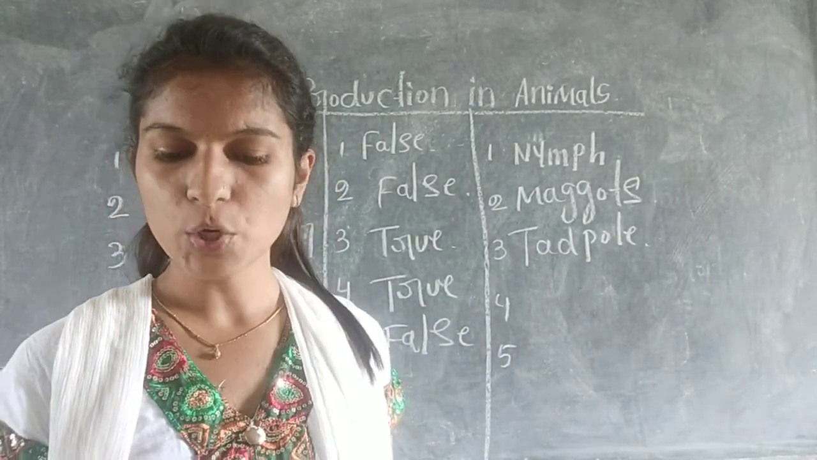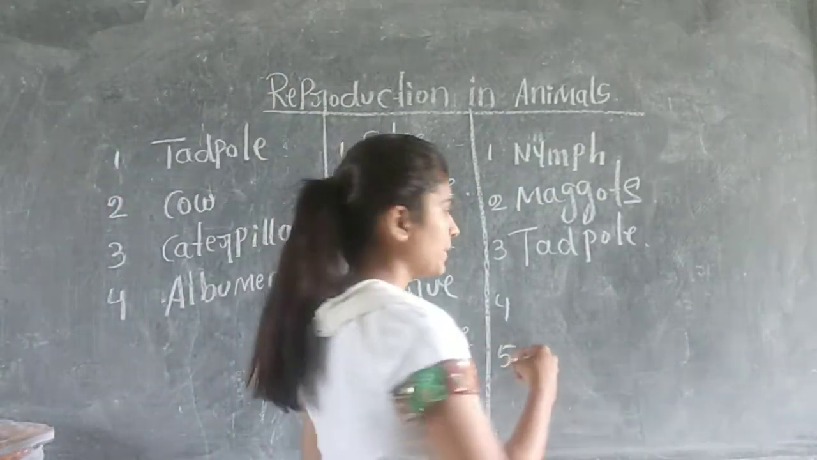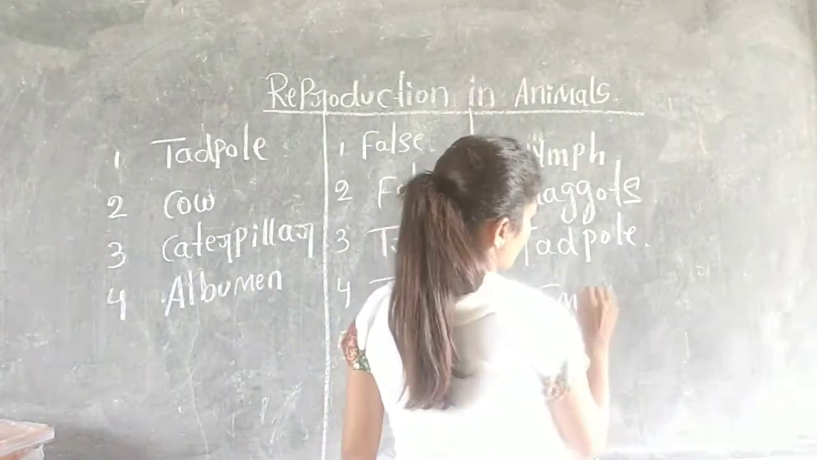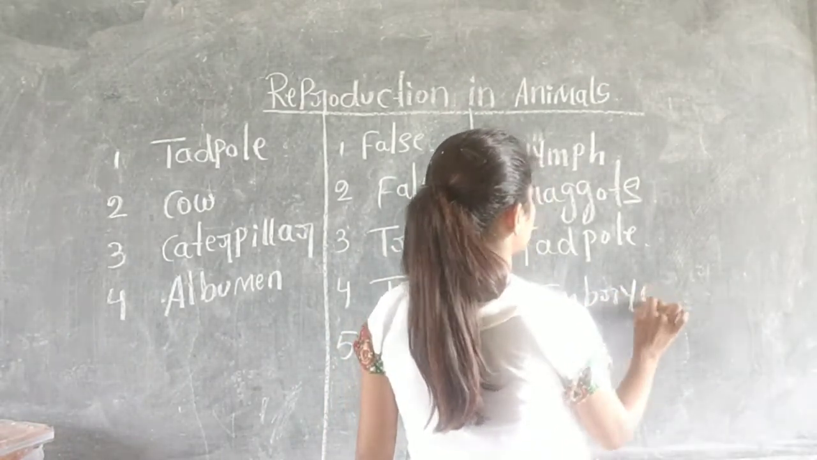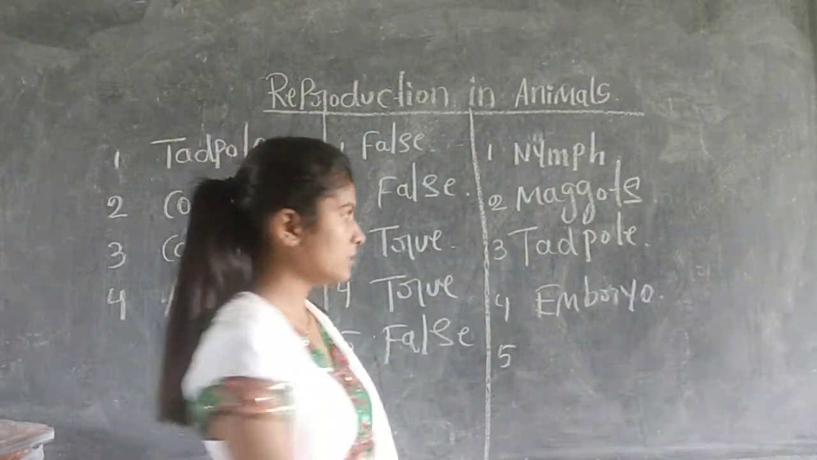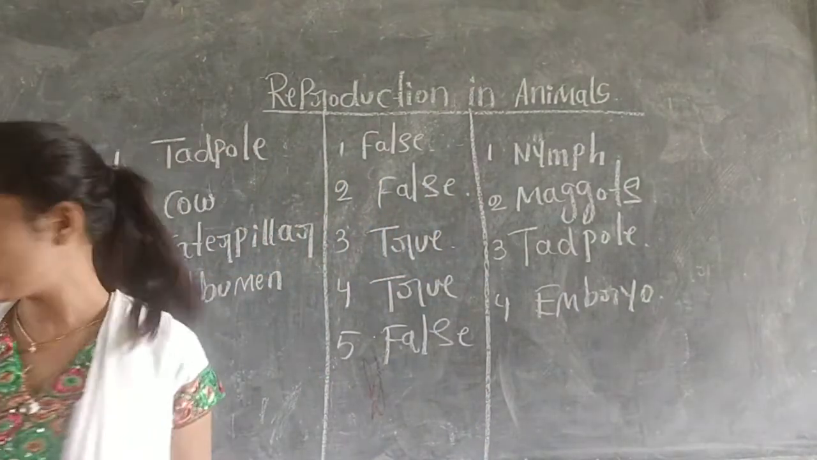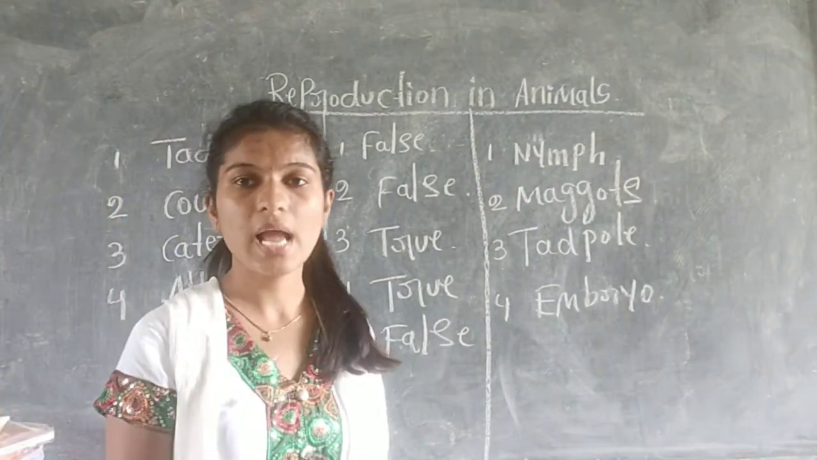Next, the fourth one is the growing baby inside the egg of birds. We call it an embryo. So these are the correct answers. First one is nymph, second one is maggots, third one is tadpole, fourth one is embryo.